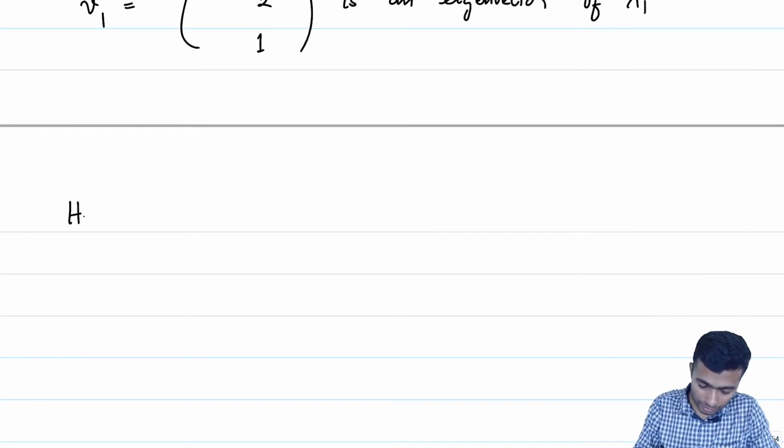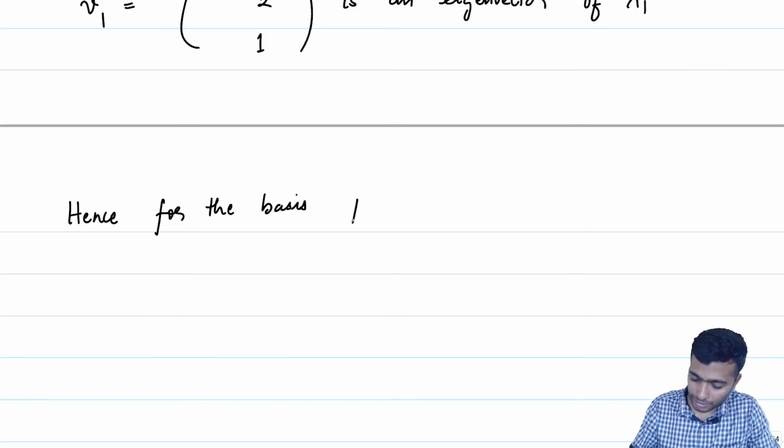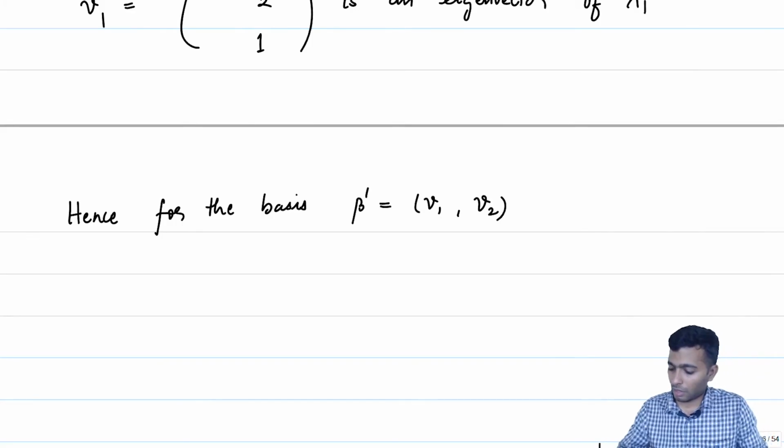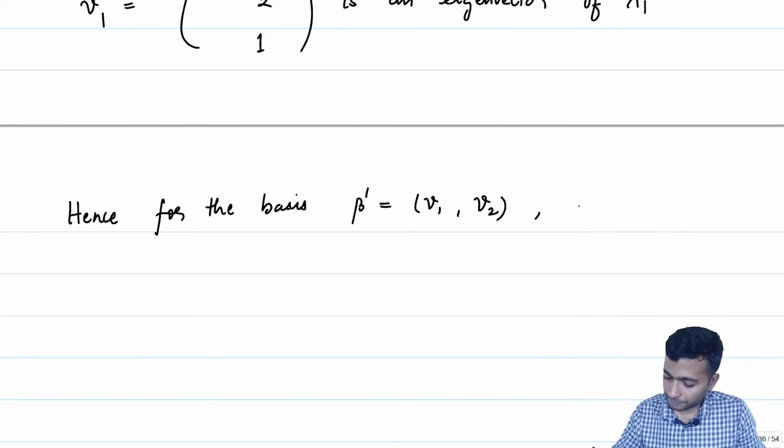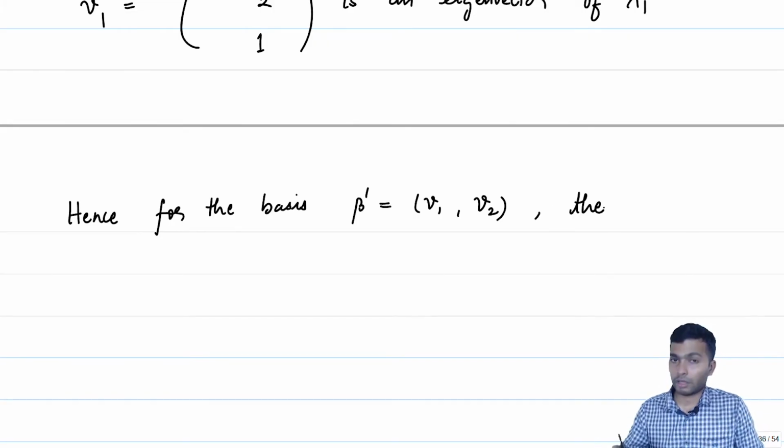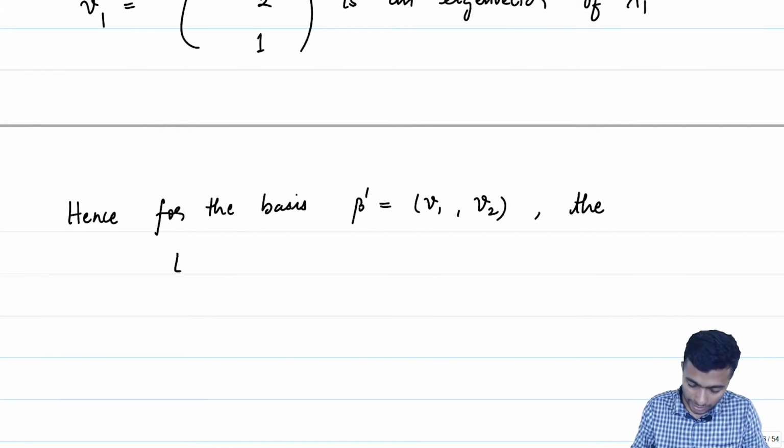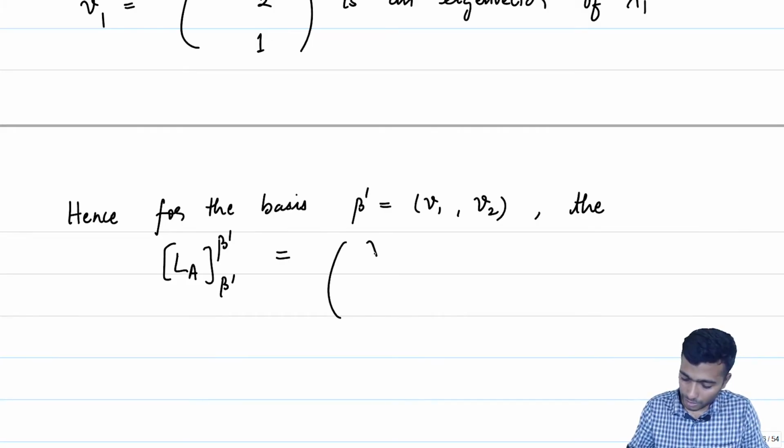Hence, for the basis beta prime given by V1, V2, the matrix of LA corresponding to beta prime will just turn out to be equal to [[lambda 1, 0], [0, lambda 2]].